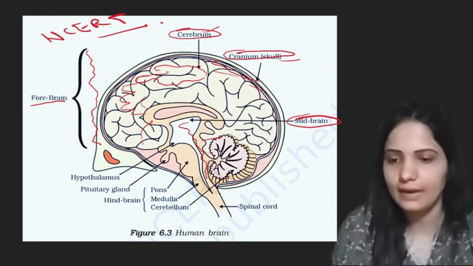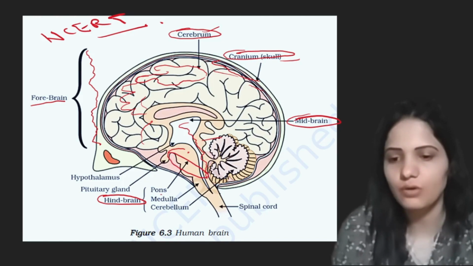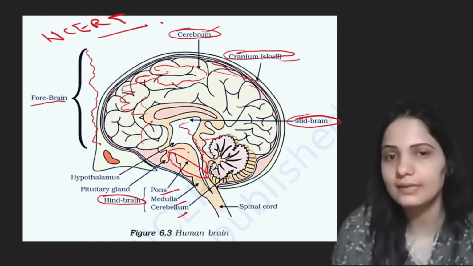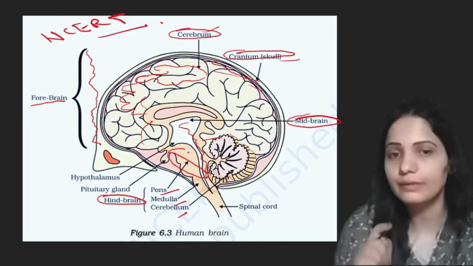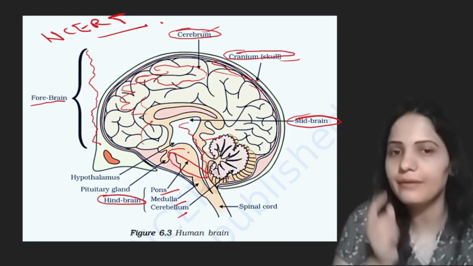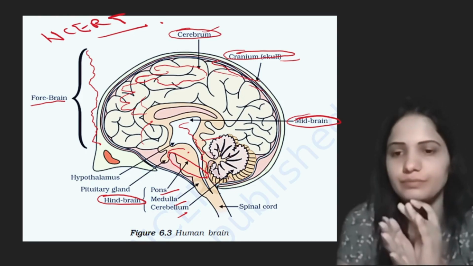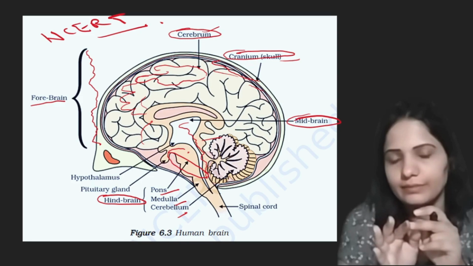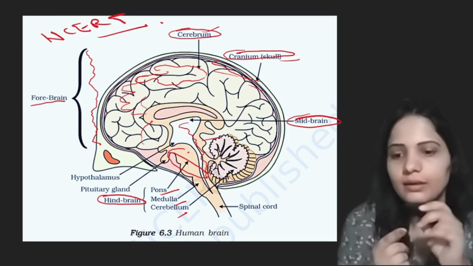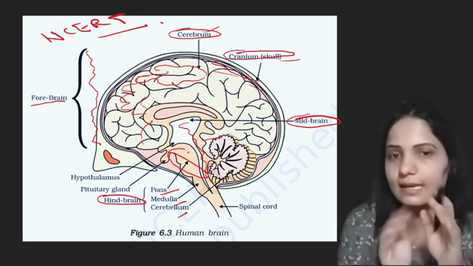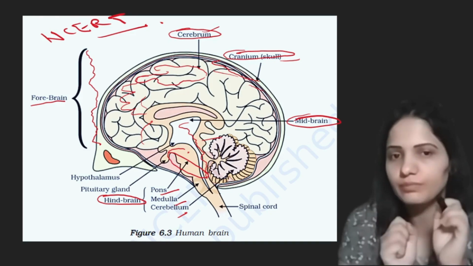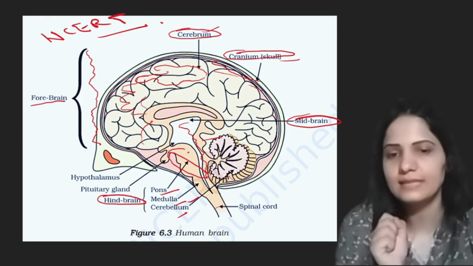Now here we have hindbrain. After midbrain we have hindbrain. Below the midbrain we have this hindbrain, and hindbrain consists of three parts: pons, medulla, and cerebellum. See, in hindbrain we have cerebellum, and in forebrain we have cerebrum. You have to remember this thing. Never get confused between cerebrum and cerebellum. Cerebrum is forebrain and cerebellum is hindbrain. In hindbrain we have pons, medulla, cerebellum, alright.